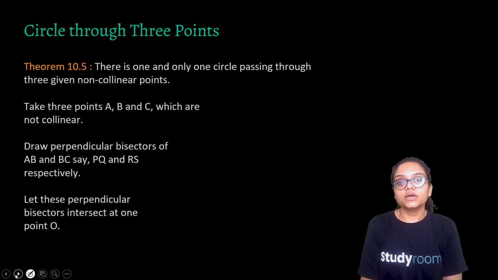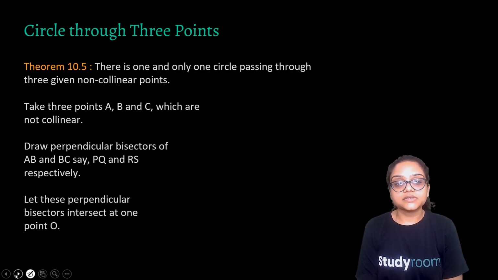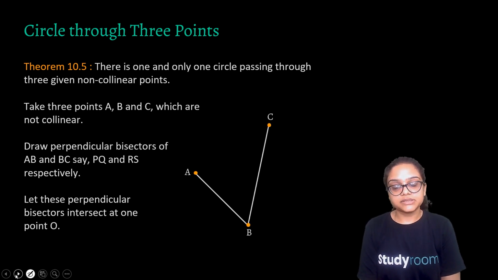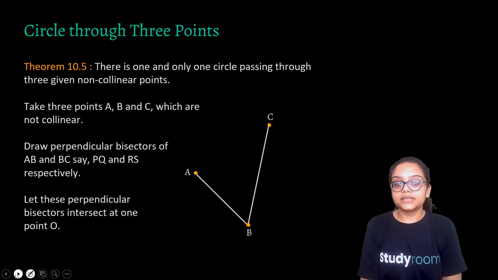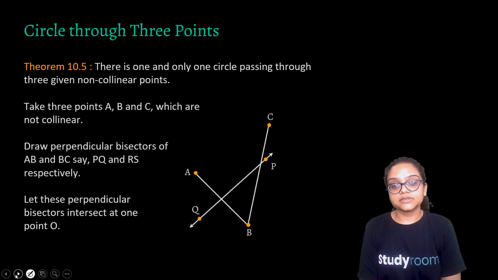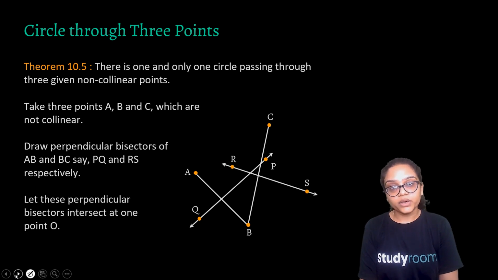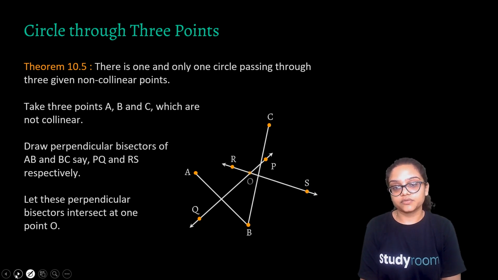Now, there is only one circle passing through 3 given non-collinear points. How can we say that? Take 3 points A, B, C which are non-collinear. Draw perpendicular bisectors of AB and BC, say PQ and RS respectively, and let these perpendicular bisectors intersect at a point O which you would treat as the center. So let's see how we would do that. We have taken 3 points, drawn 2 line segments, and then drawn 2 perpendicular bisectors of AB and BC. The point at which they cut would be the center of the circle.